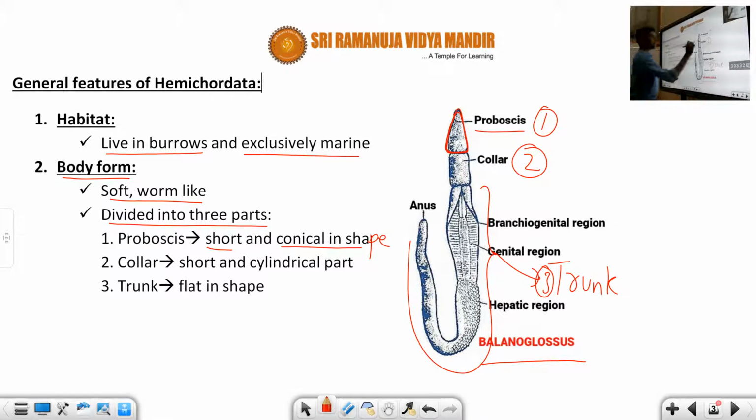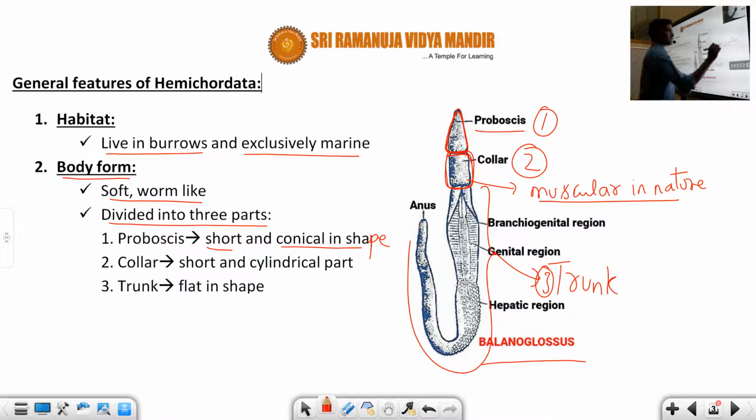Followed by that, we can observe there is a collar, which is muscular in nature and bears the mouth. The detailed information about the body form of Balanoglossus we will explain in the next slide.